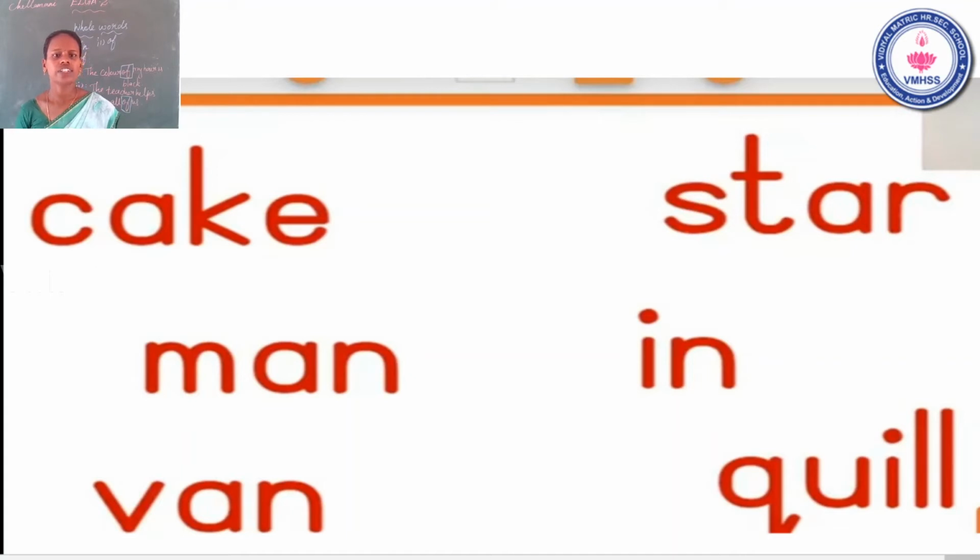Next one, quill, Q-U-I-L-L, quill. They have given many words, but you have circled the whole word only. The first word is cake, the second word is man, third word is van, fourth word is star, fifth word is in, sixth word is quill. Now go to the next slide.